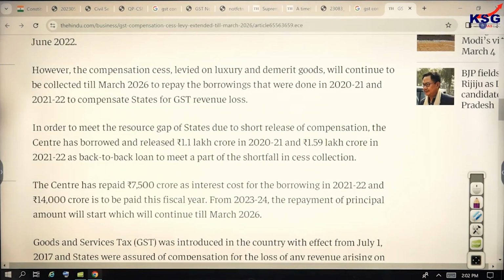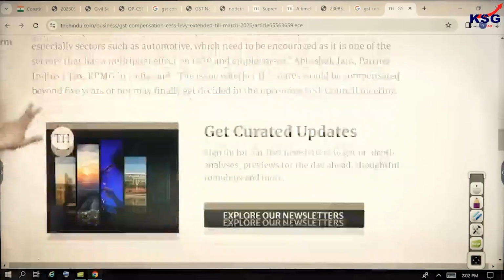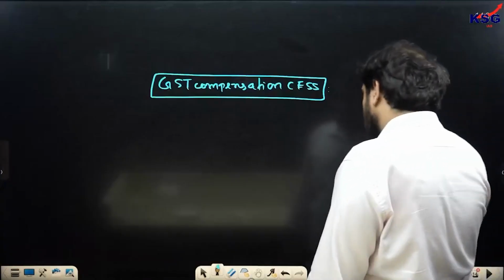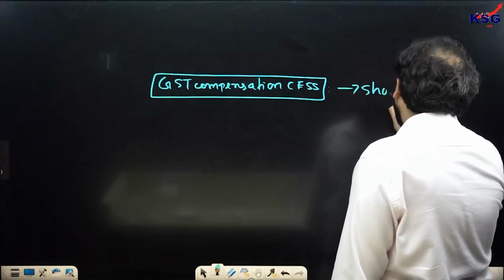ठीक है, इसका थोड़ा सा हम एक अलग सिस्टम क्रिएट करेंगे. ये 2020-21 में हुआ था, just to be able to finish that part. But overall, this is basically what we understand if a question comes on the GST compensation cess, which is dealing with the concept of shortfall. ठीक है,